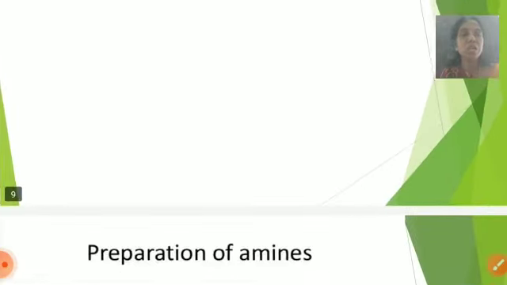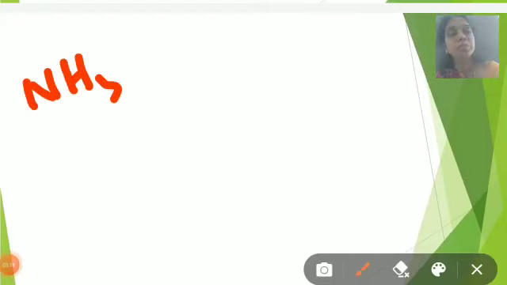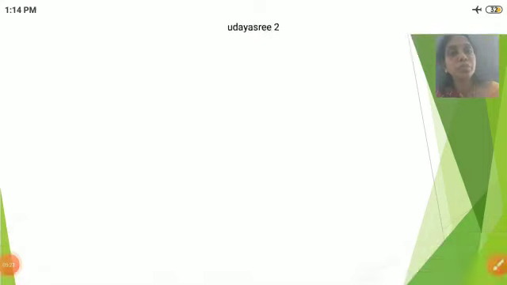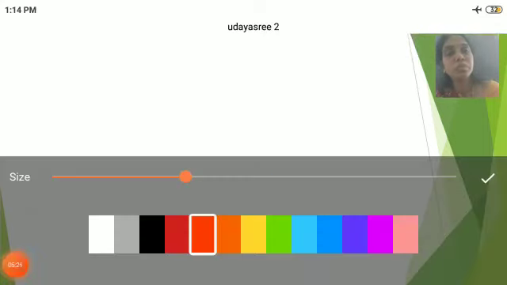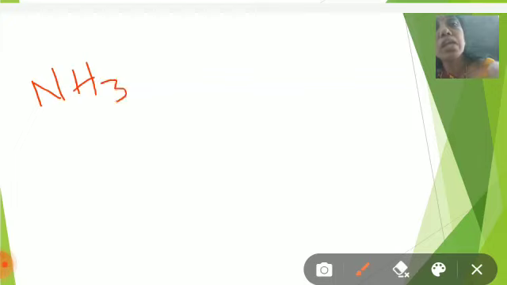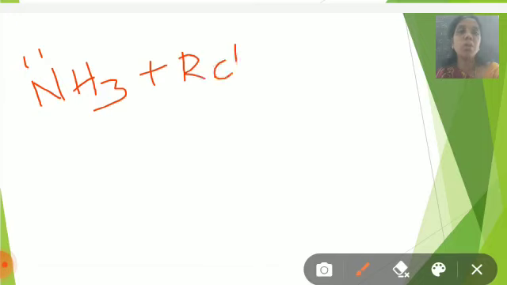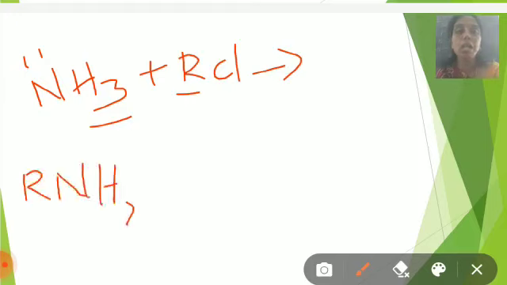So first, if you take ammonia, NH3 with its lone pair, it reacts with one molecule of alkyl halide. Here one hydrogen is replaced by an alkyl group, then converted to RNH2.